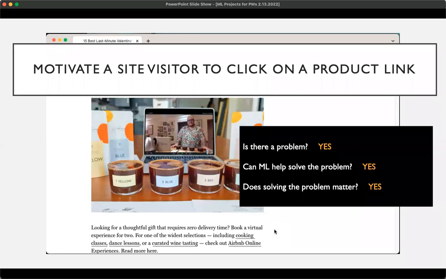This is an attractive opportunity for a machine learning-based solution because there's definitely a problem. We're a product review site and we need site visitors to click on product links so that more product owners will let us review their products. This is definitely a problem machine learning can help solve. If we can predict when a site visitor is likely to have high levels of interest in a specific product or product category, and therefore is more willing to click on a product link, we can make sure the site visitor sees that product review.